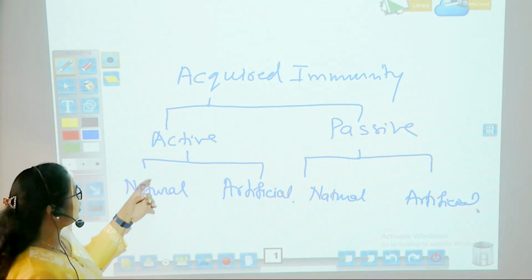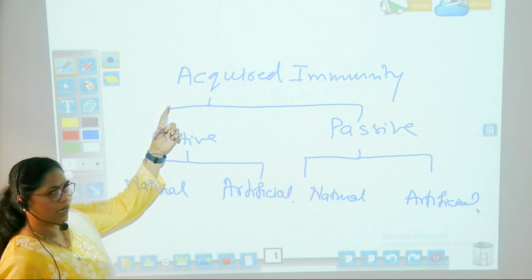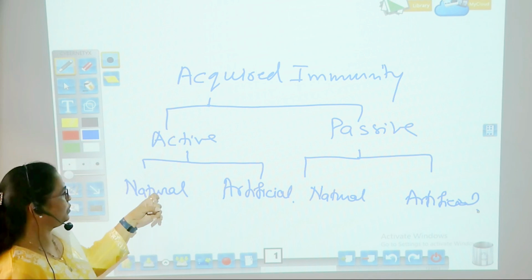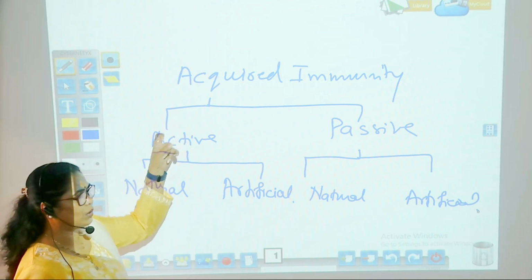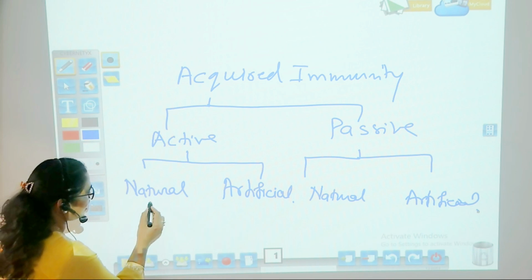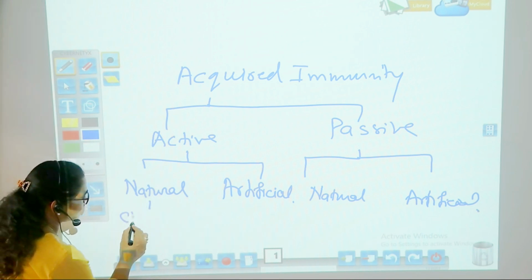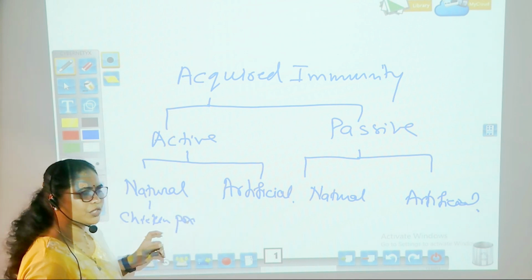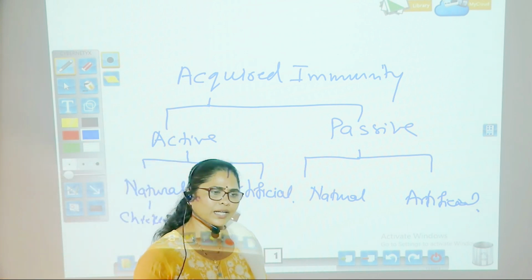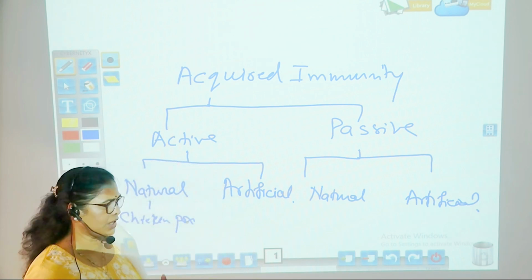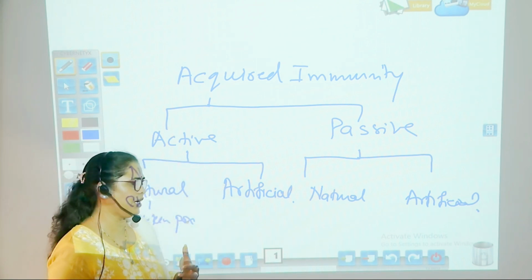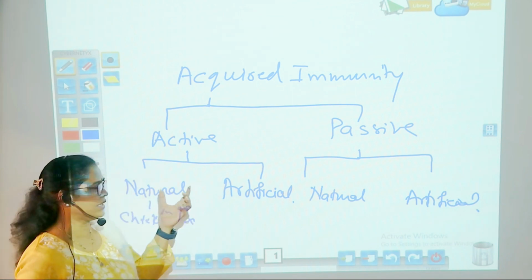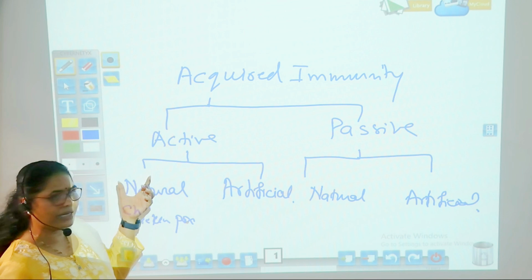Okay, so when you talk about naturally acquired active immunity, we can give you an example about chickenpox or any kind of infection. When a person is naturally exposed to that kind of infection and a person develops antibody against that kind of infection, then we say that this kind of immunity is nothing but natural active immunity.